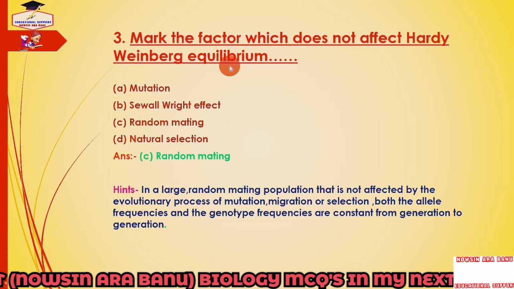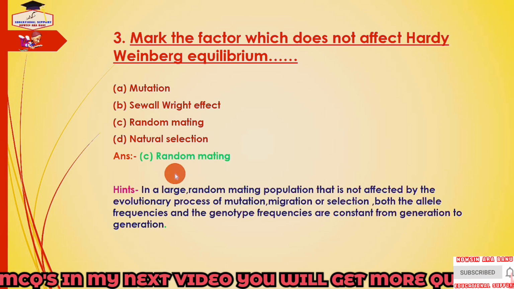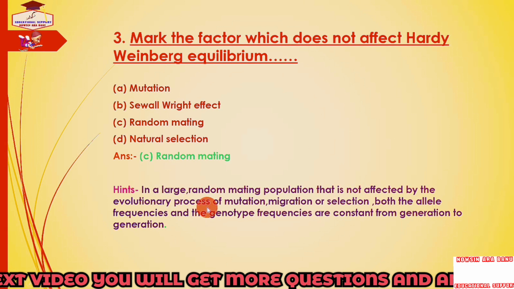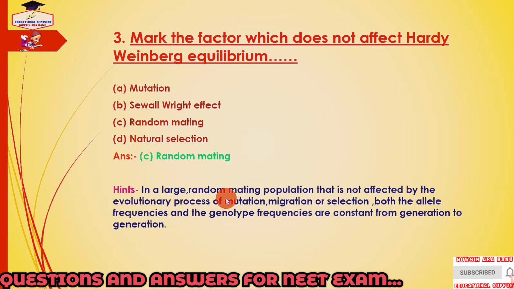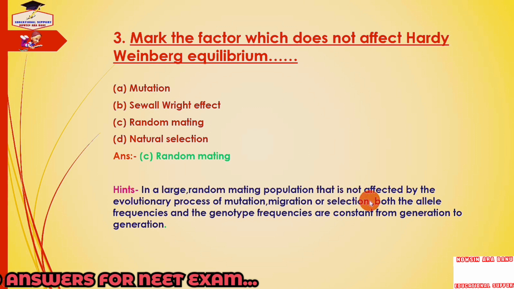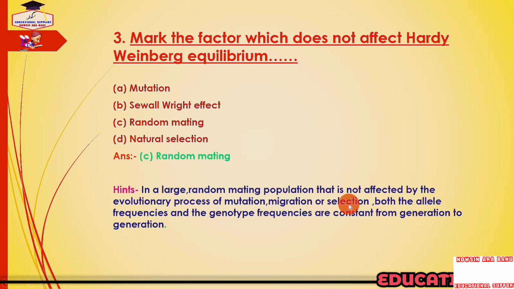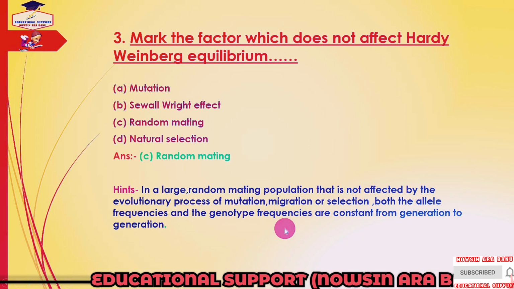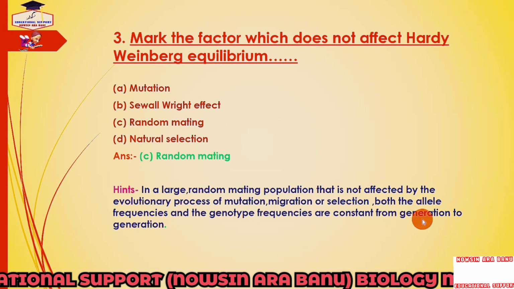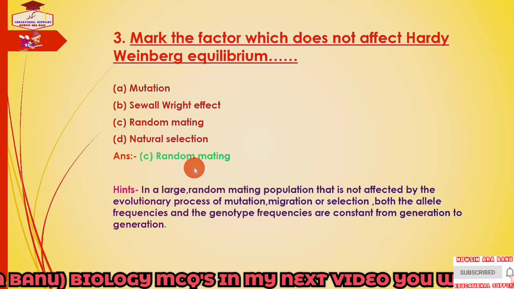So why does random mating not affect the Hardy-Weinberg equilibrium? The Hardy-Weinberg equilibrium states that in a large random mating population that is not affected by the evolutionary process of mutation, migration or selection, both the allele frequencies and the genotype frequencies are constant from generation to generation. So the answer is random mating.